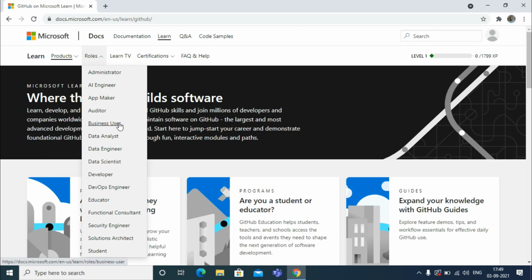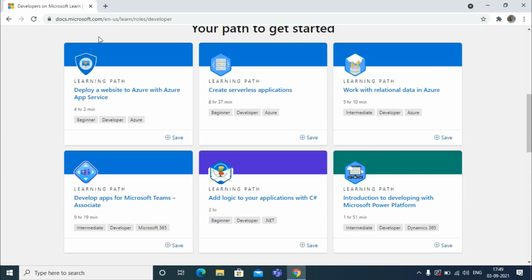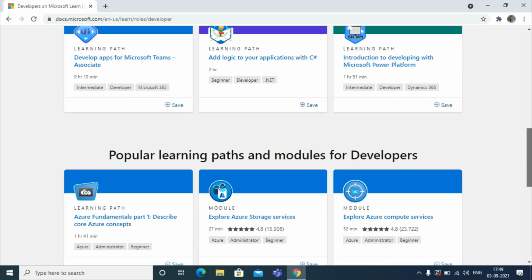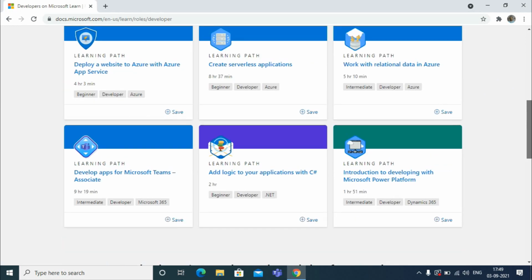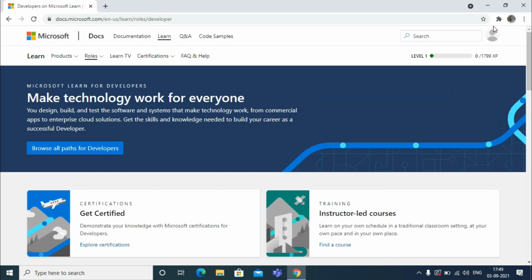The second one is roles. See, there are so many roles: administrator, AI engineer, app maker, auditor, like this. If we choose any of the roles, we can get courses related to that role. For example, I am a developer, so I am choosing developer. Now see, we have courses related to the developer, such as how we can deploy a website to Azure with App Service, like this. There are related courses from which we can learn for free.